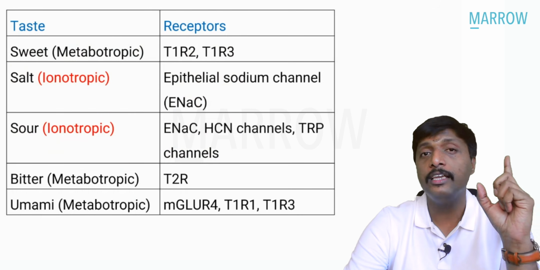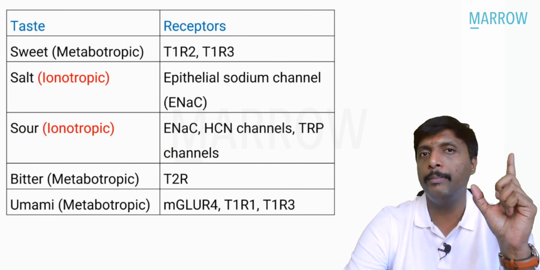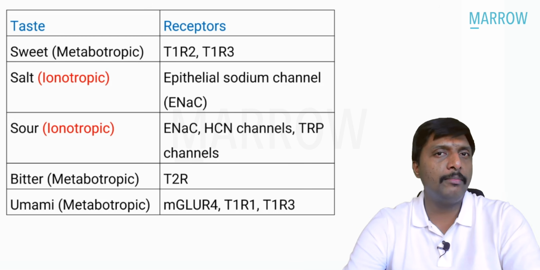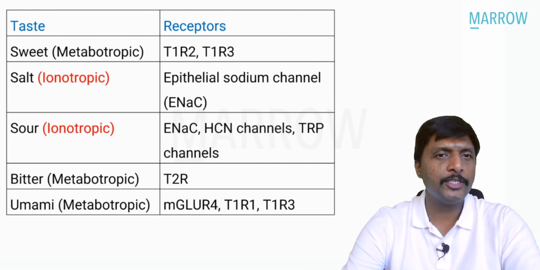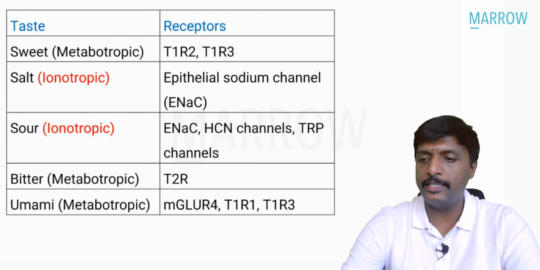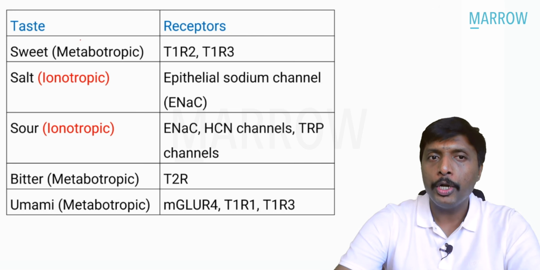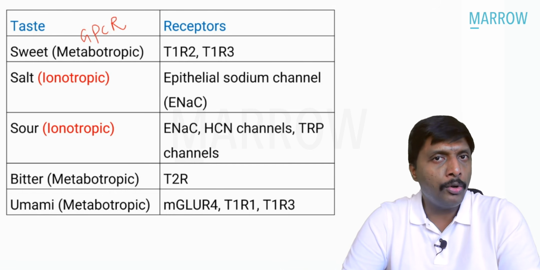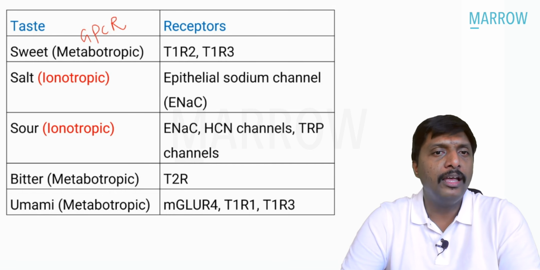Now the question proper. Remember, receptors for these taste sensations, a very important table, high yield table. Surely questions will be picked from this table in the future. Two groups of channels are there, my dear friends. First group is called metabotropic receptors. This metabotropic simply means a G protein coupled receptor. That's all. Metabotropic means G protein coupled receptor.